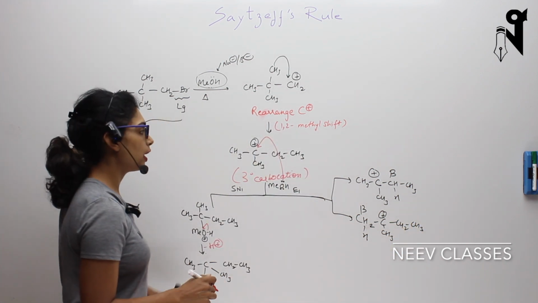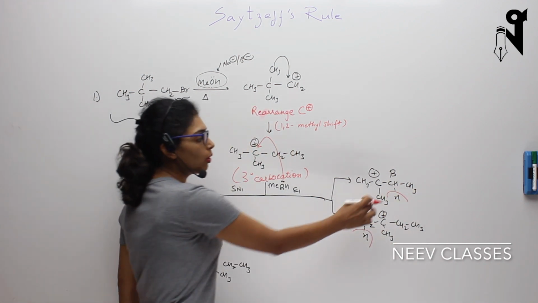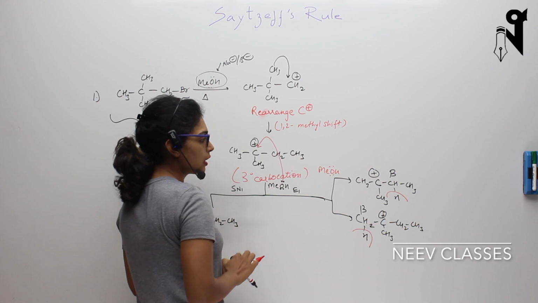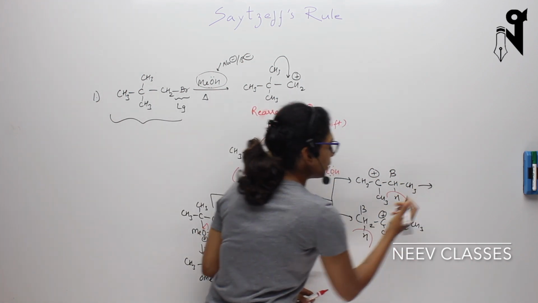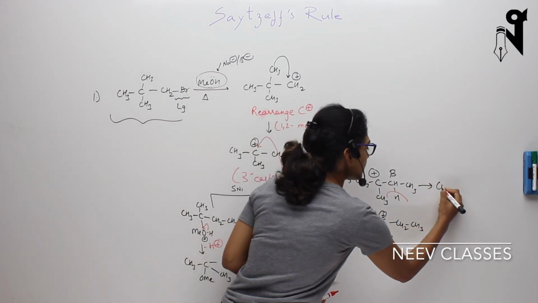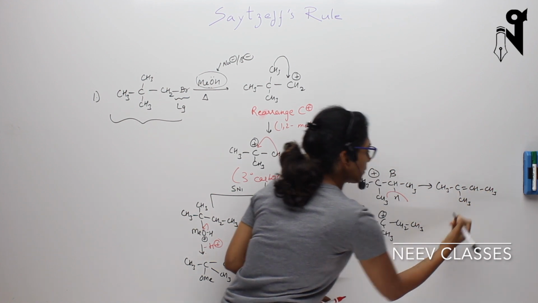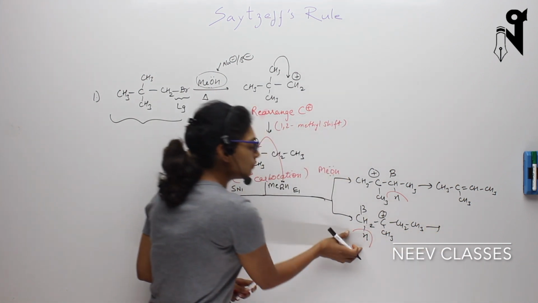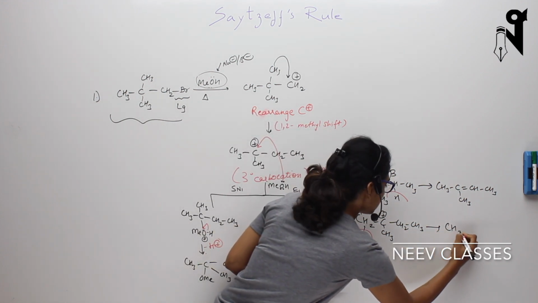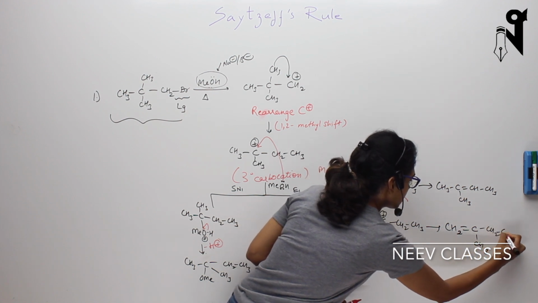Now when MeOH will attack, it can pull out this hydrogen or it can pull out this hydrogen. If this base will pull out this hydrogen, the product formed would be an alkene with a double bond over here. So the product will be CH3, C double bond CH, CH3, CH3. And if the hydrogen is removed from this side, the double bond will be formed over here, and the product would be CH2 double bond C, CH3, CH2, CH3.